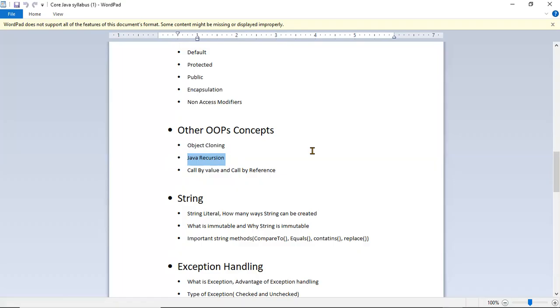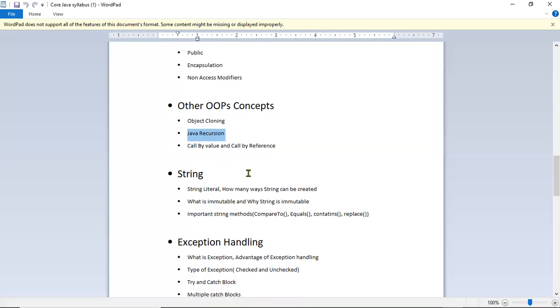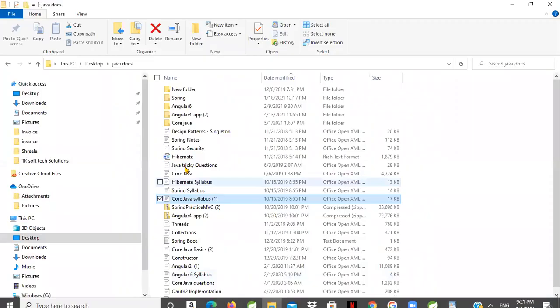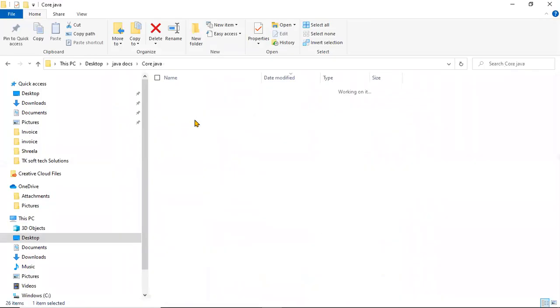Okay. So you are clear on the concepts? Yeah. Okay. Let's move on to string. Actually, let me open the string document.